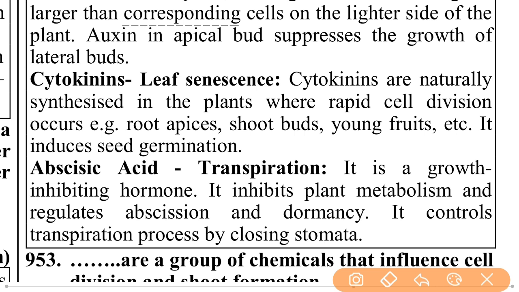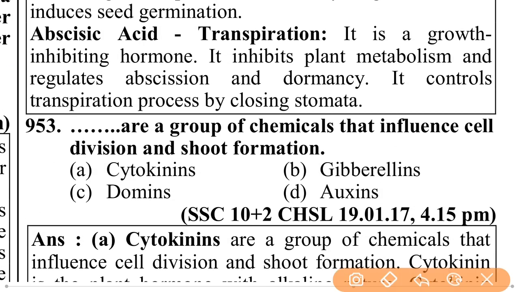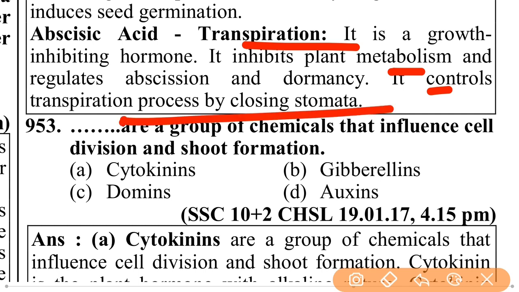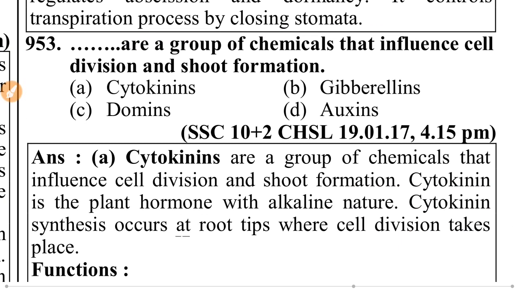Cytokinins and leaf senescence. Cytokinins are naturally synthesized in the plant where rapid cell division occurs: root apices, shoot buds, young fruits, etc. It induces seed germination. Abscisic acid and transpiration. It is a growth inhibiting hormone. It inhibits plant metabolism and regulates abscission and dormancy. It controls the transpiration process by closing stomata.